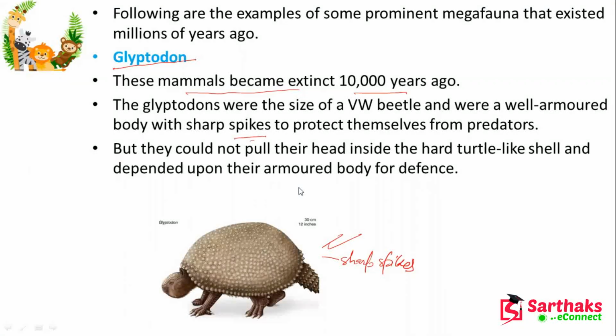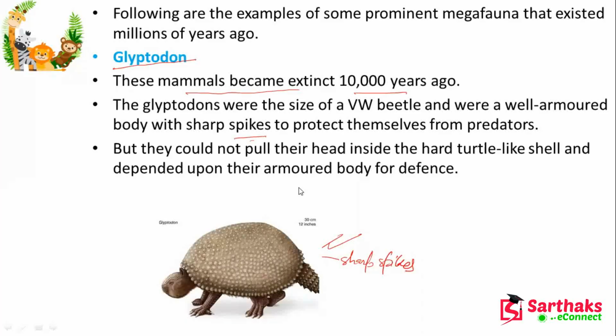If you ask why it went extinct, the main thing is that Glyptodon and most of the American megafauna became extinct by about 10,000 years ago, and it is believed that humans hunted these animals and used their bony shells as shelters during inclement weather.